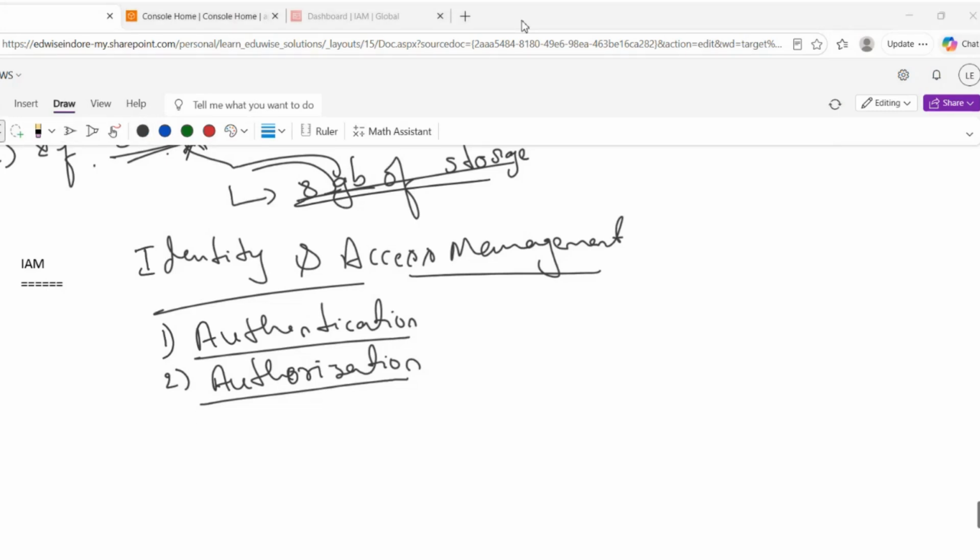Let's assume we are in one corporate office, right? To enter into the corporate office, we require one ID card, right?